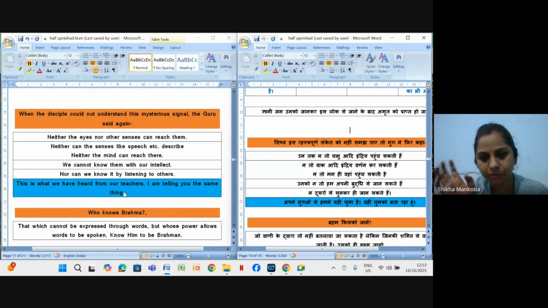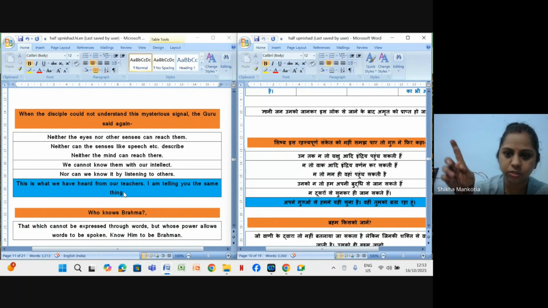Their Guru told them these facts, कि ना तो उसे आंखों से देखा जा सकता है, nor with any other senses, neither can the senses like speech, we cannot know them with our intellect. So these are the facts which we are being taught through our gurus, and we are just passing them on, that's it, ठीक है.